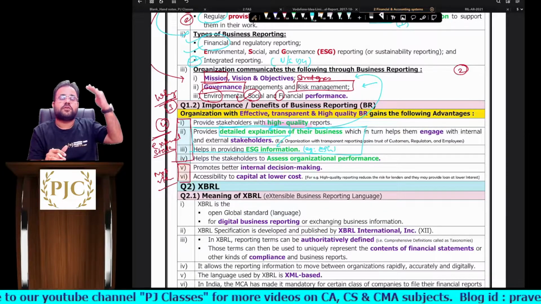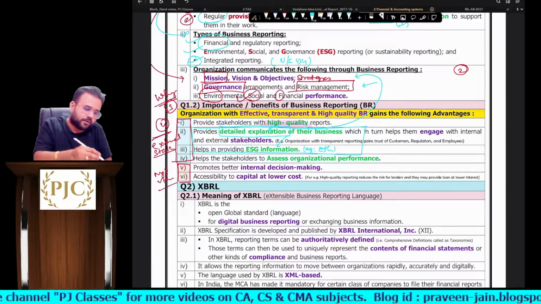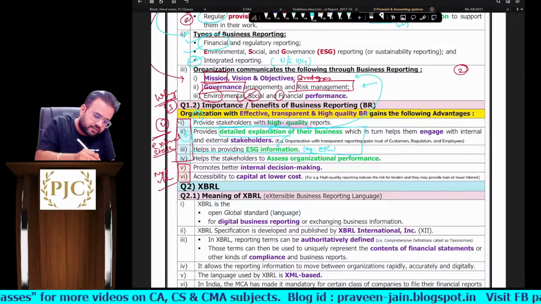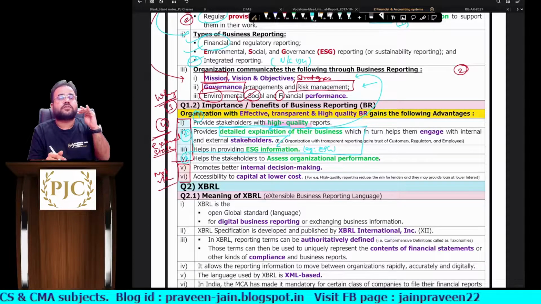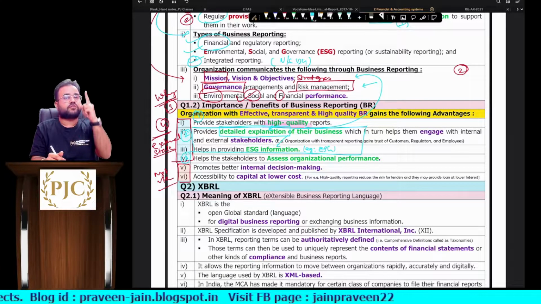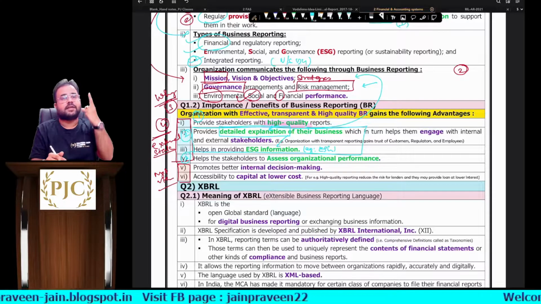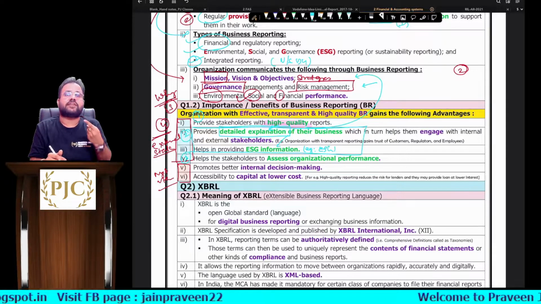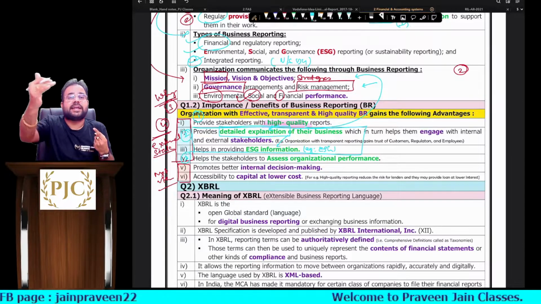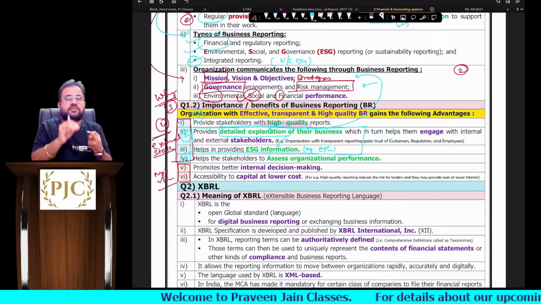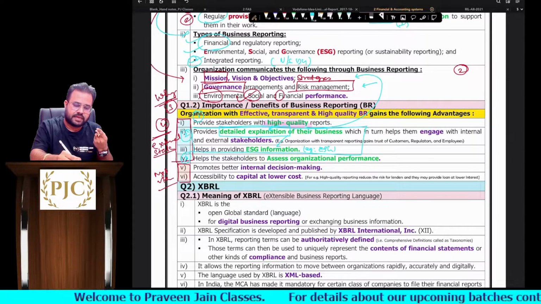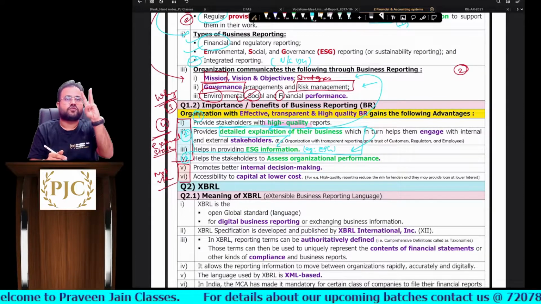So remember like this, first point, second point, third point, sir. So first point talks about what, sir? Why we have to do this reporting? So that high quality reports are generated. High quality, how are they called high quality? We have to provide detailed information about the businesses, detailed explanation about the business. Example, ESG, sir. Clear? So 3 points are over.